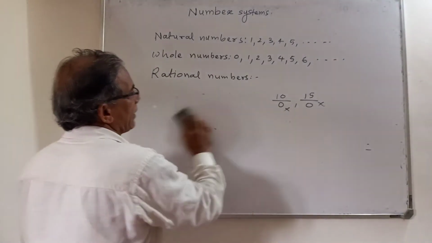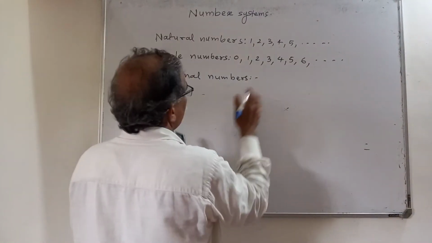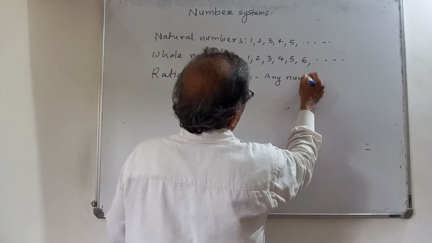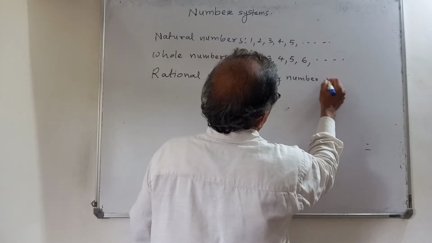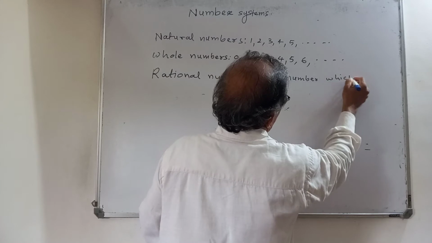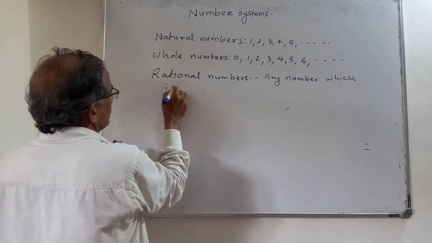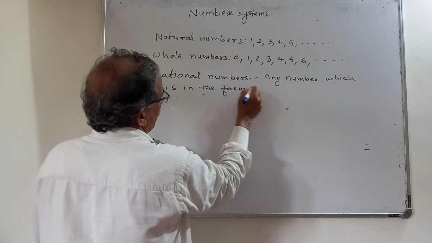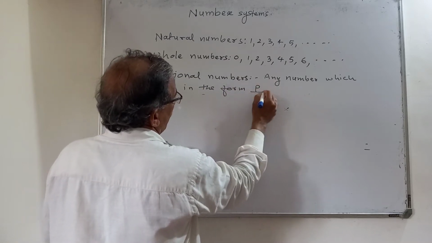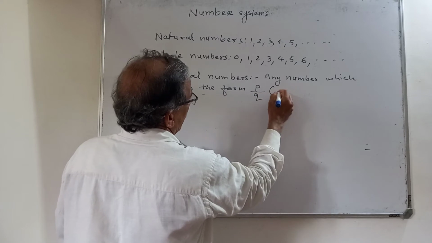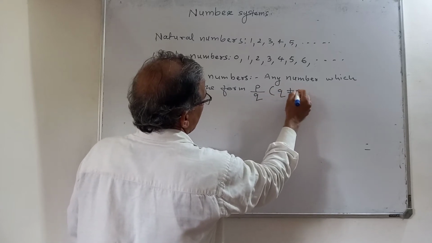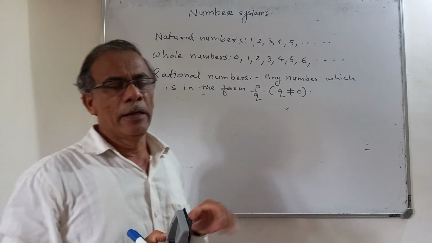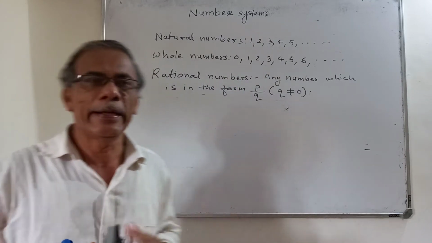So I can write here in simple language, a rational number is any number which is in the form P upon Q, provided Q should not be 0. Numerator upon denominator.